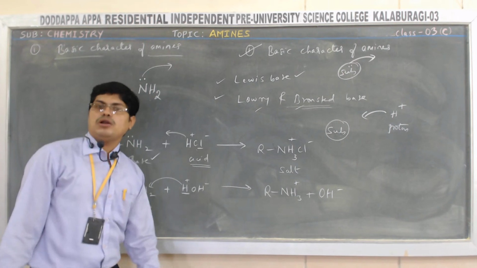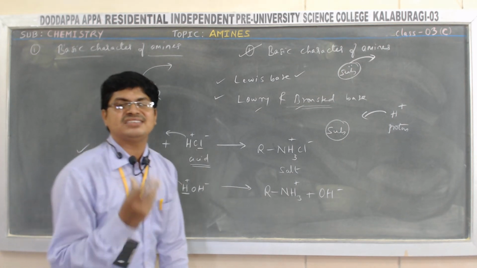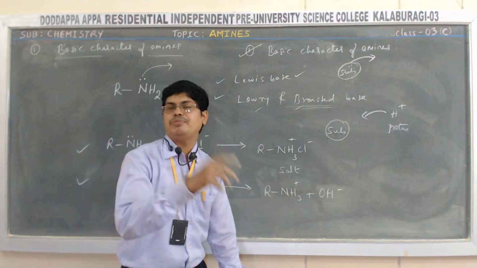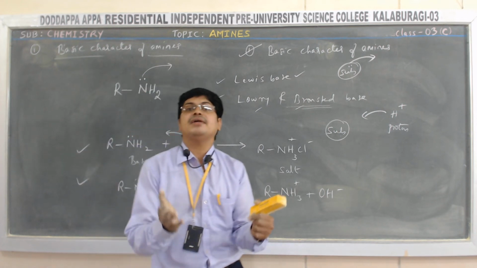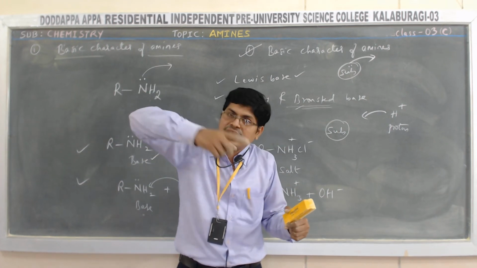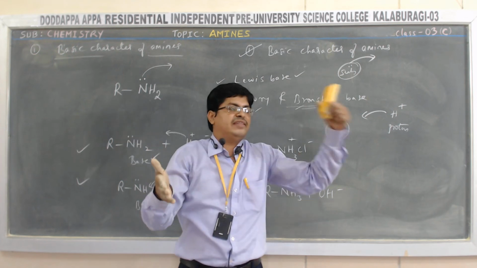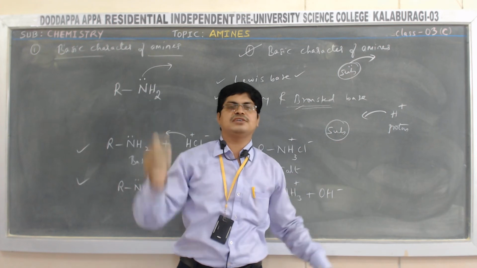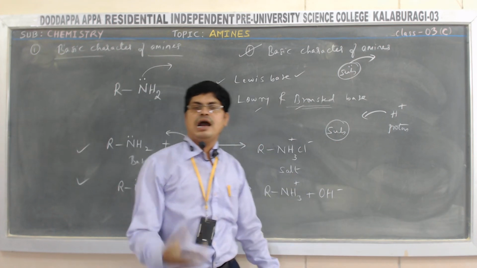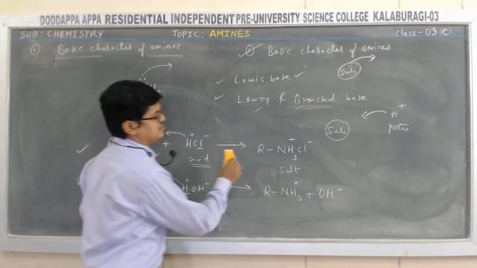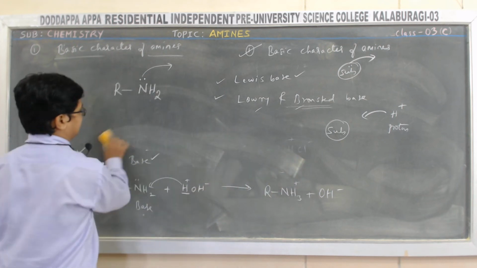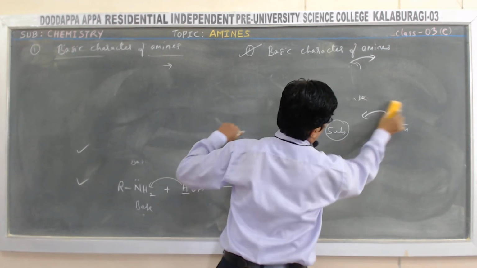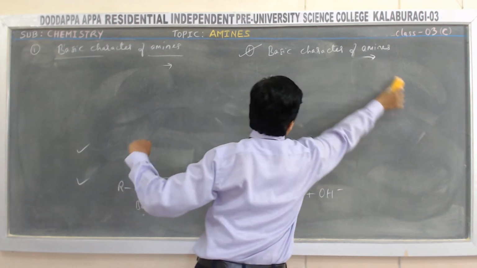Similarly, if you want to find out the relative basic strength of amines, if you want to compare the basic strength of one amine with another amine, which is more basic and which is less basic, then I can use the concept of what? Kb and pKb, that is the dissociation constant of base.